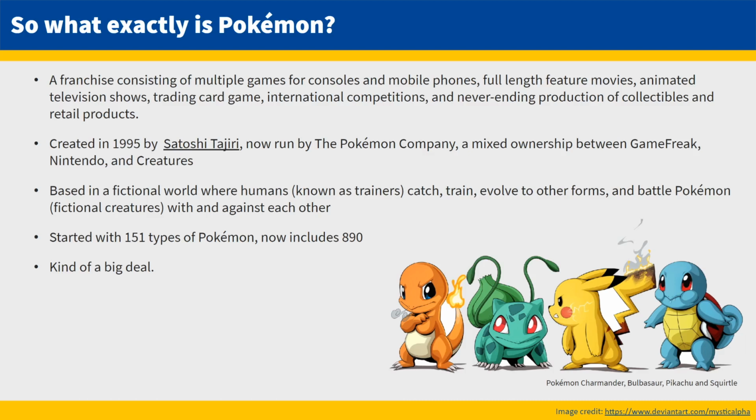Today we'll be focusing on the main set of video games. In these games, the player is called a trainer. The goal of the game is to catch, trade, and train Pokémon, fictional creatures similar to animals or inanimate objects that we find in the real world, and become the strongest Pokémon trainer in the world where the game takes place. As of now, there are 890 different Pokémon spread out over 8 series of games, otherwise known as generations.